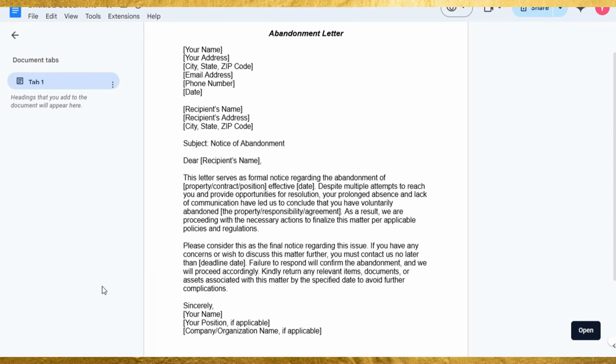Here's our sample abandonment letter. You'll notice how it clearly communicates the abandonment issue, specifies the relevant dates, and outlines any necessary actions required from the recipient. The letter maintains a professional and formal tone while ensuring clarity in conveying the consequences of non-response. By following this format step by step, you can create a clear and effective abandonment letter that addresses the situation appropriately. This letter serves as a formal notice to confirm the abandonment and any further steps needed.